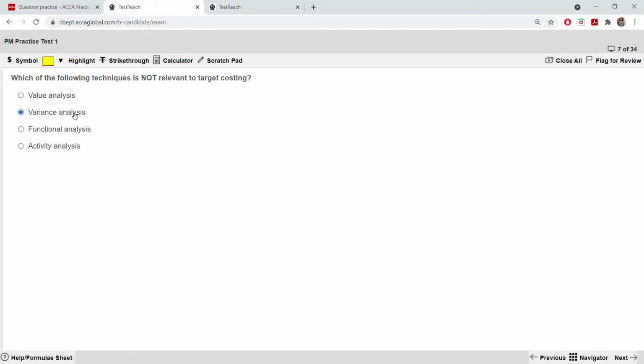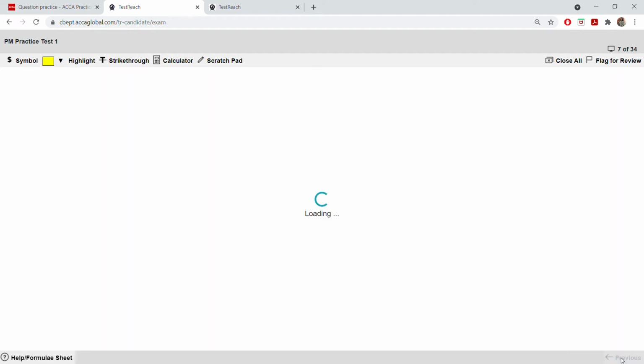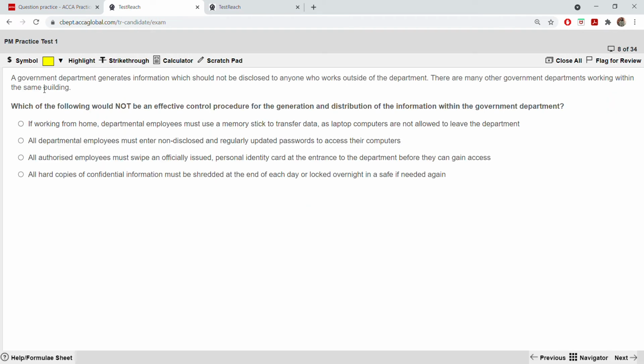Make sure that you know what of these things are. Next, a government department generates information which should not be disclosed to anyone who works outside the department. There are many other government departments working within the same building. Which of the following should not be an effective control procedure for the generation and distribution of the information within the government department? Okay, so just to go through all this.